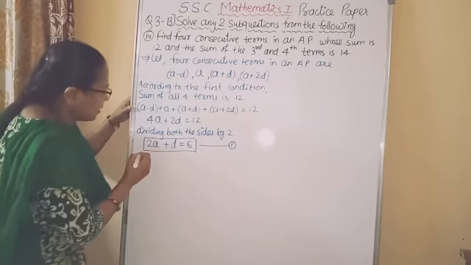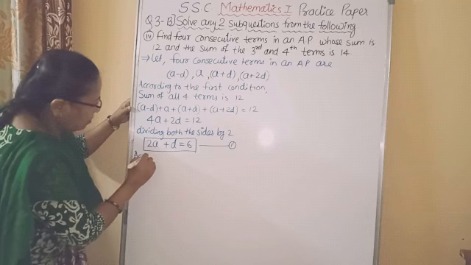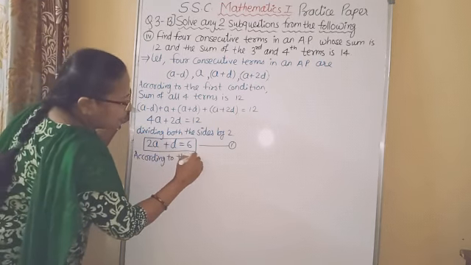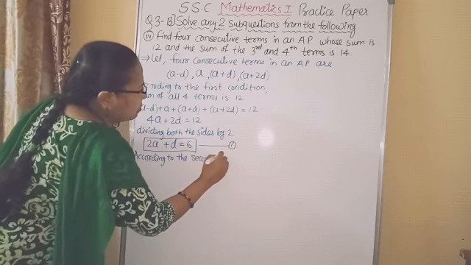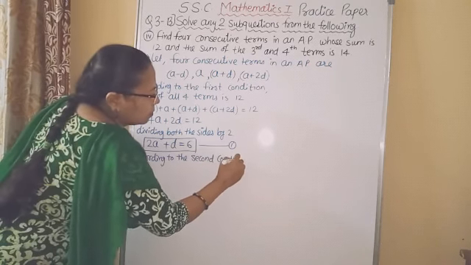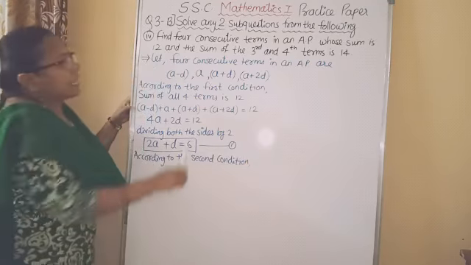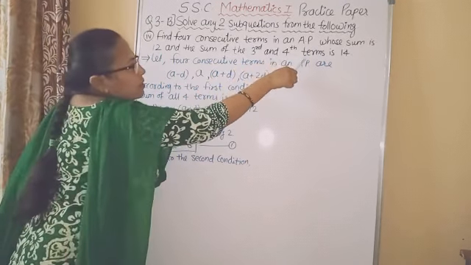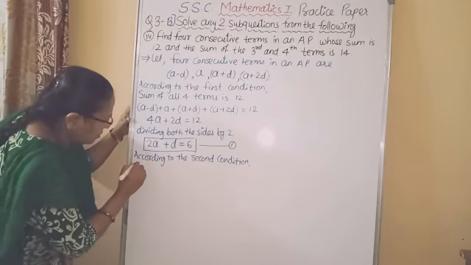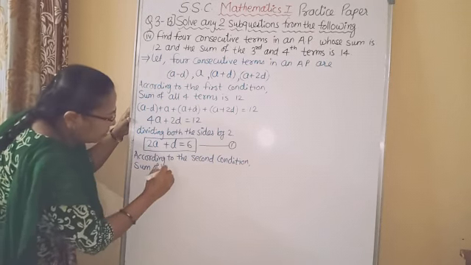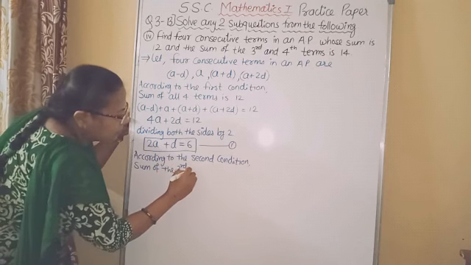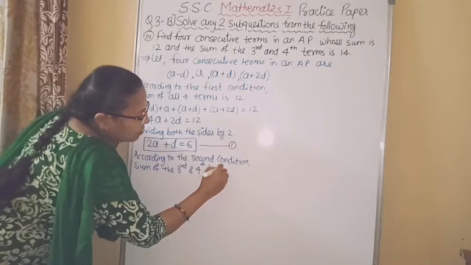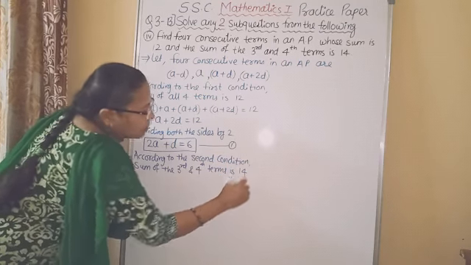Now according to the second condition, the sum of the third and fourth terms is 40.